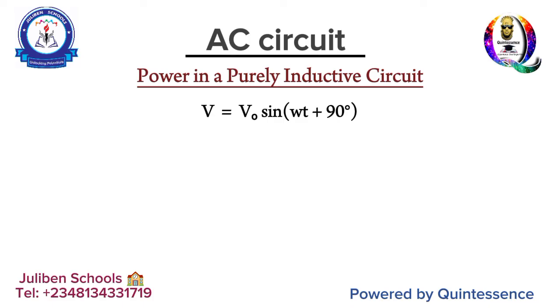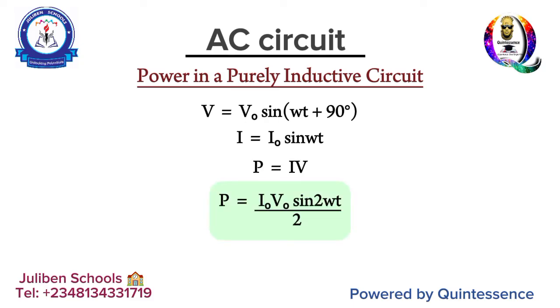And then, of course, the instantaneous current is I equals I naught sin WT. Substitute that in the formula for power, which is IV. By the time you do that substitution, obeying the laws of trigonometry properly, you will end up with power being equal to half the product of I naught V naught sin 2WT. And this is the power in a purely inductive circuit.